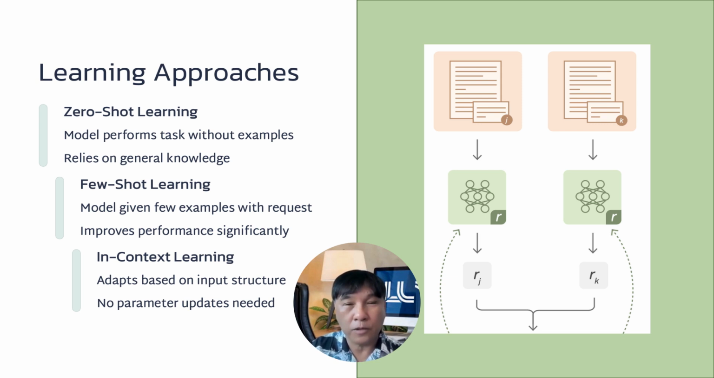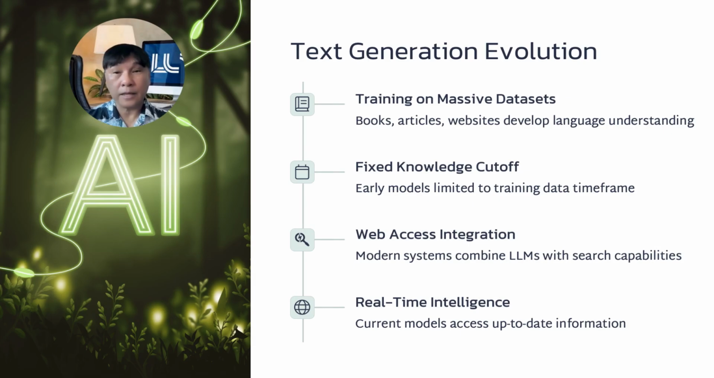Some models are also capable of in-context learning, where they adapt their output style or approach based solely on the structure and examples provided in the input without any parameter updates or retraining. Text generation is one of the most prominent and mature applications of generative AI. At its core, it involves training large language models to predict the next word in a sequence, enabling them to construct sentences, paragraphs, and entire documents that read as though they were written by humans.